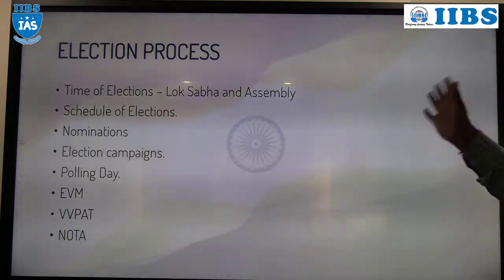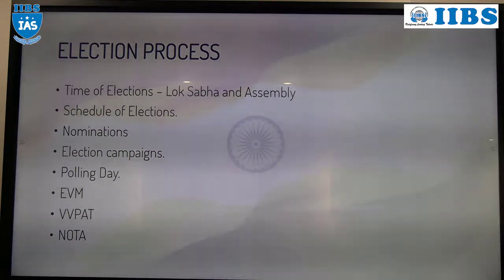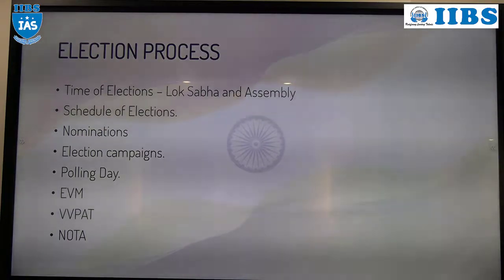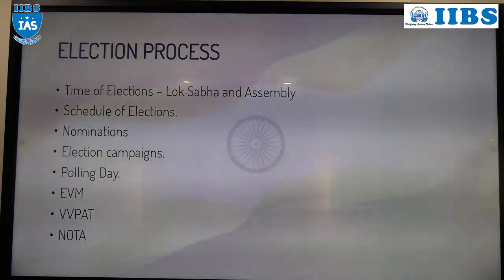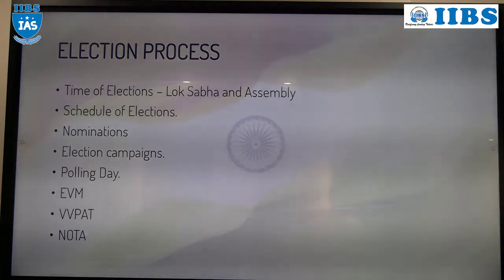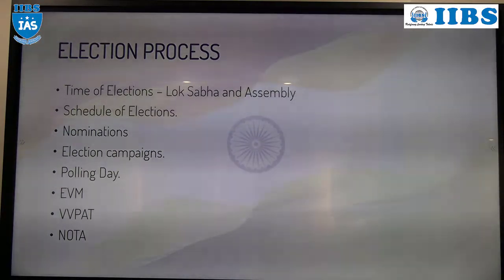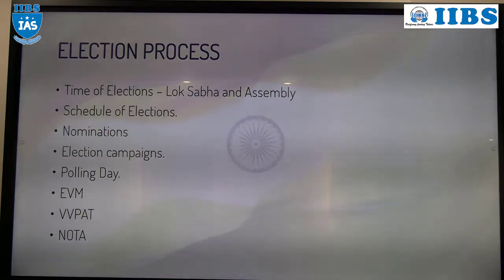Take an example. First of all, NOTA votes will not be counted. Total 100 votes are there. Out of those 100 votes, 30 votes are NOTA. So those 30 will be put aside. How much is left? 70. Out of 70, whoever got the majority will be declared the winner. Understood? So this is NOTA.